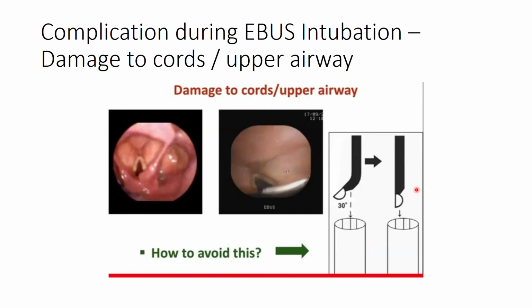While doing EBUS TBNA, the Olympus scope has a 30-degree angulation. So you need to hyperextend the neck, and make sure that you go in linearly and not at a 30-degree angle, otherwise you will cause damage to the cord or upper airway.